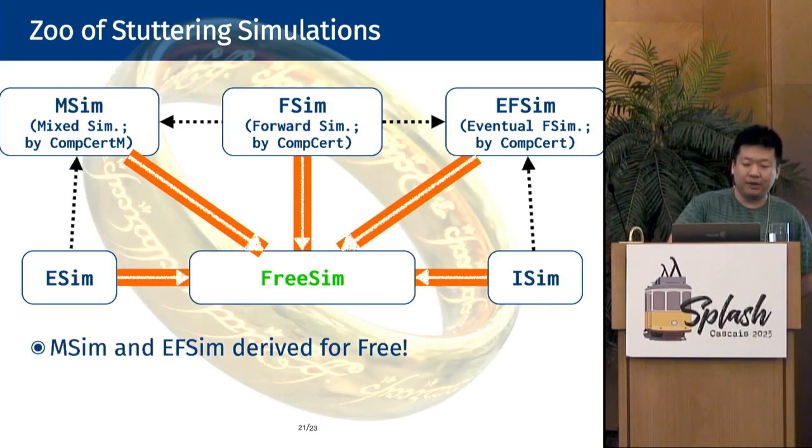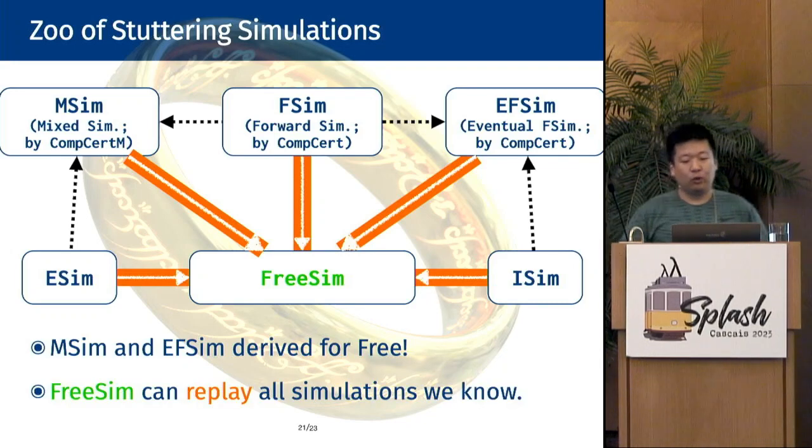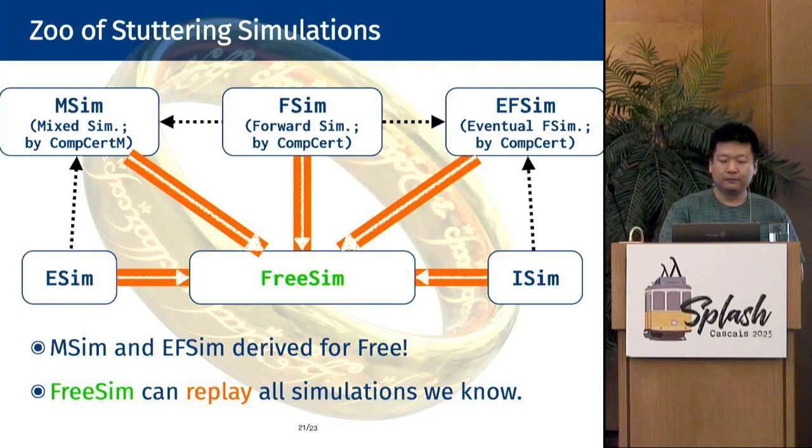This is because MSim is a mixture of eSim and FSim, and EFSim is a mixture of FSim and iSim. Note that these techniques were proven manually before. All in all, FreeSim can replay all the stuttering simulations that we know of.